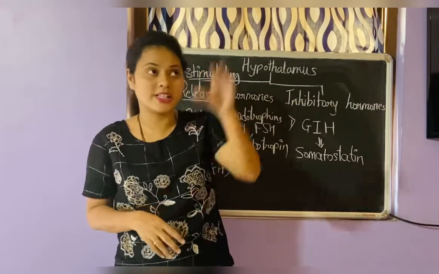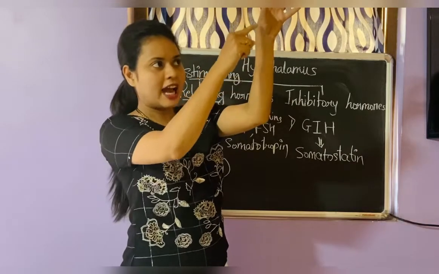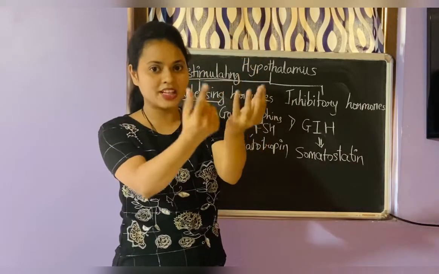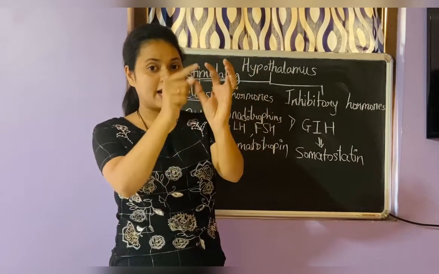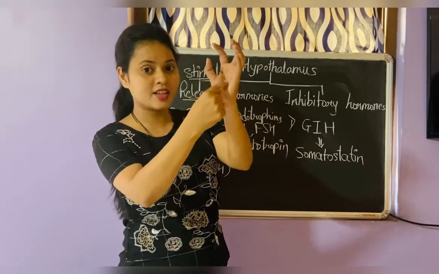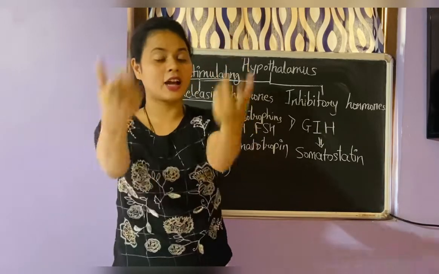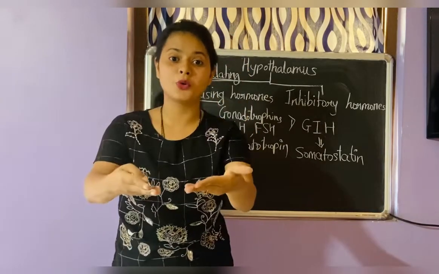It's a wonderful process. The hypothalamus secreted the hormone, that hormone came to the pituitary gland, and now the pituitary gland will stimulate the thyroid gland. So from the pituitary gland, the thyroid stimulating hormone will pass to the thyroid gland, and now the thyroid gland is going to secrete its own hormone.